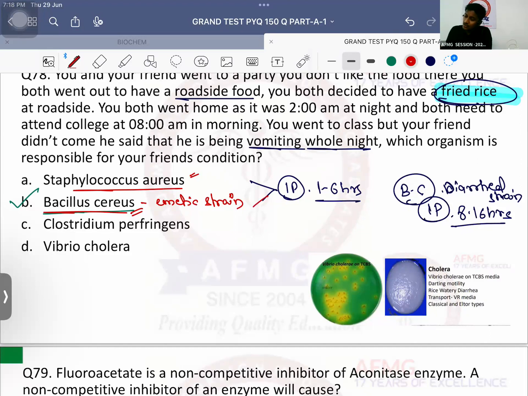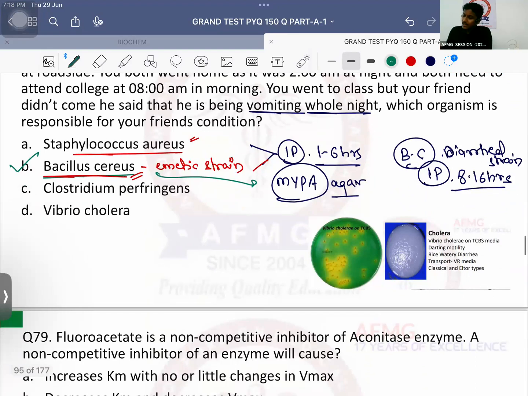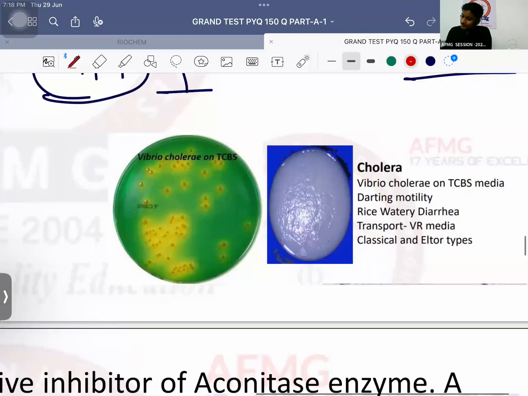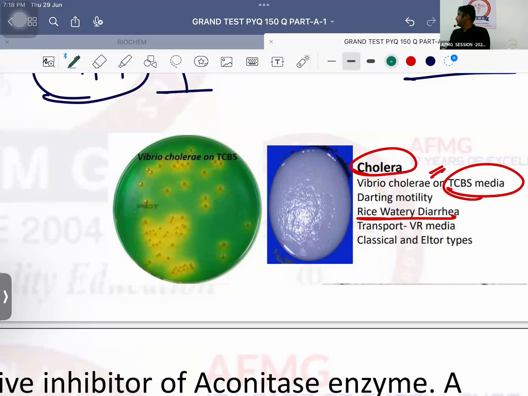Important is Bacillus cereus jo hota hai, it is cultured on which agar? Very good. It is known as the MYPA agar. Bacillus cereus ke liye the agar which is used is known as the MYPA agar. Then next, this is which kind of diarrhea? Rice watery diarrhea. It is seen in which condition? Cholera. Causative agent is Vibrio cholerae. Cultured on which media? TCBS media. It is cultured on TCBS media.